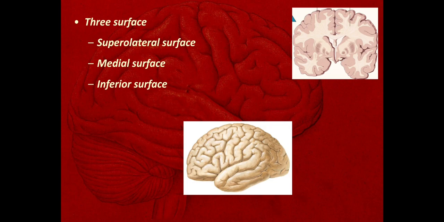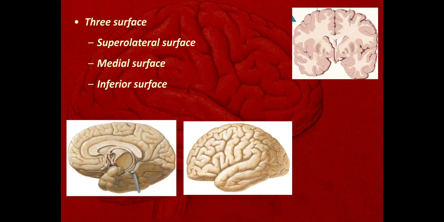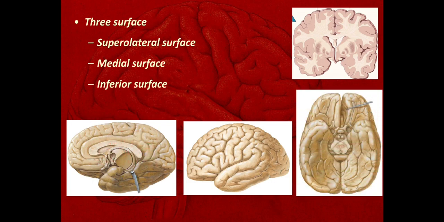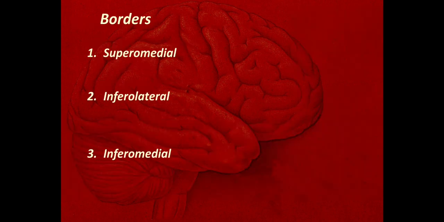This is the superolateral surface of the cerebrum. This is the medial surface of the cerebrum, and this one is the inferior surface of the cerebrum. Okay. Now we'll discuss the borders of the cerebrum. There are three borders. The first is the superomedial border, the second is the inferolateral border, and the third is the inferomedial border.